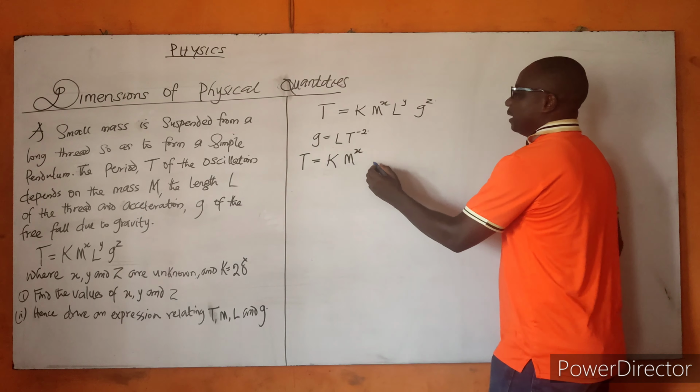This one will give us L raised to the power of Z, T raised to the power of minus 2 multiplied by this Z. It will give you minus 2Z.